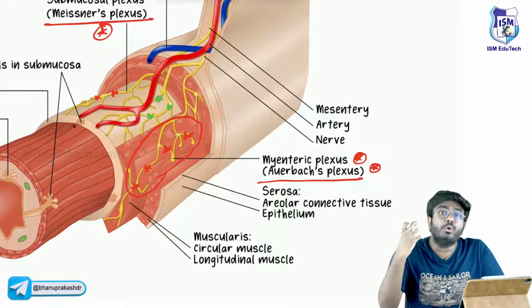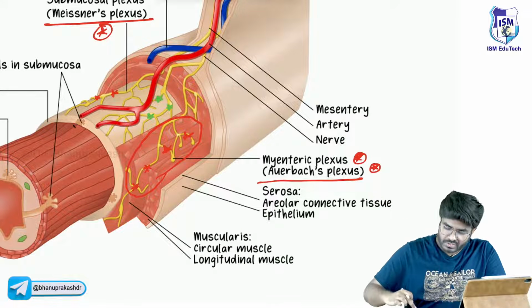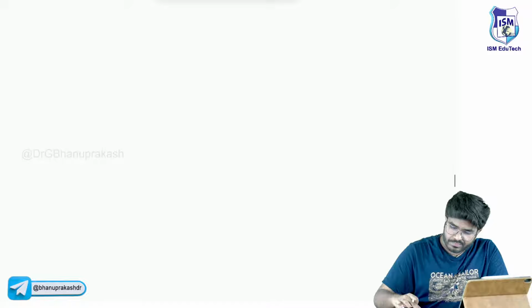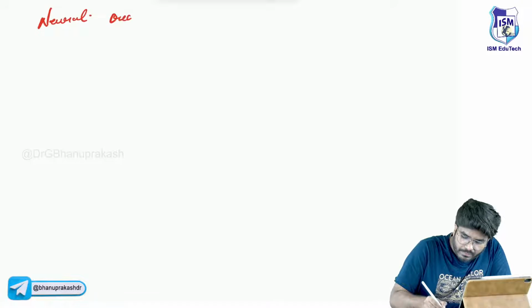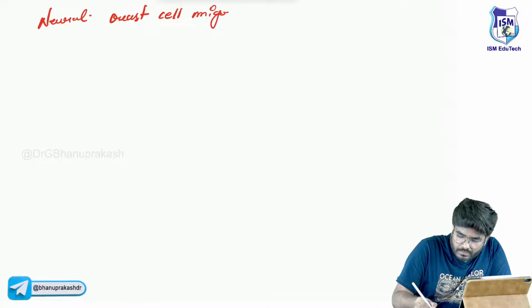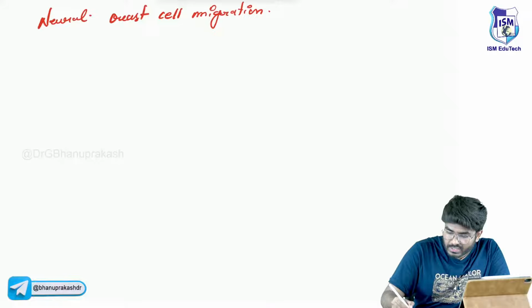How have these neurons come into the GIT? So that's the question, sir. That's the topic which I want you to know: there is something called neural crest cell migration. Okay, neural crest cell migration. So what is this neural crest cell migration?